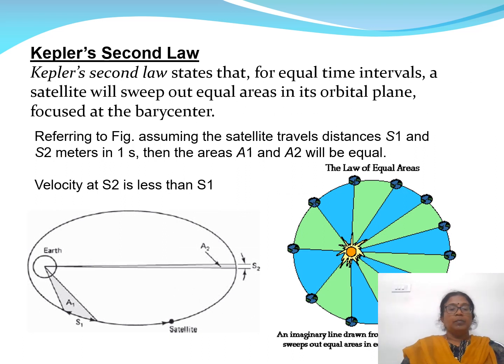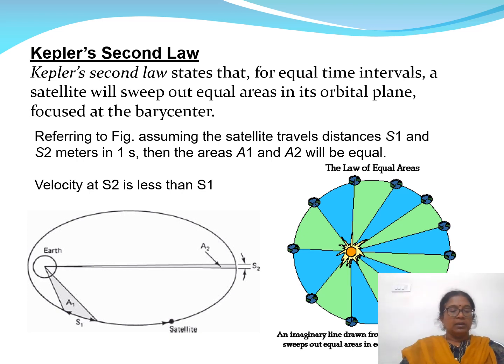Kepler's second law states that for equal time intervals, the satellite will sweep out equal areas in the orbital plane, focused at the barycenter. Kepler's second law is shown in the first figure. In the first figure, the satellite covers the distance s1 in an equal time interval. This is the Earth, and the satellite is revolving around the Earth.